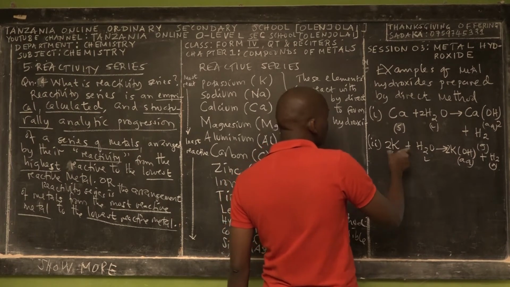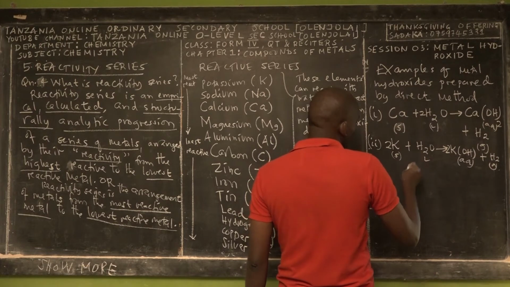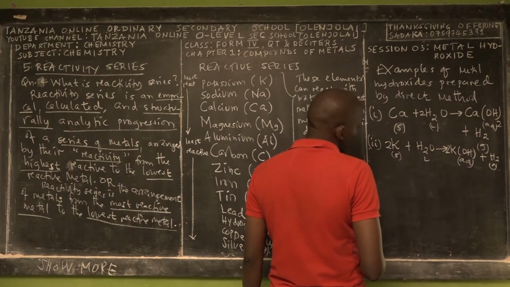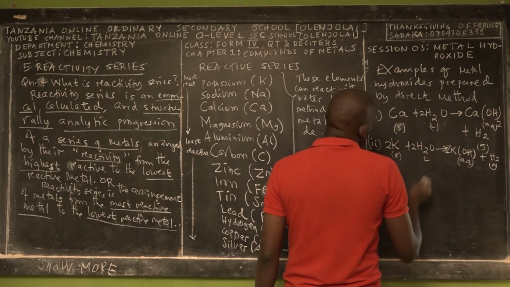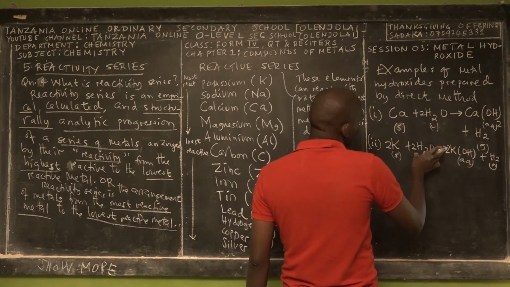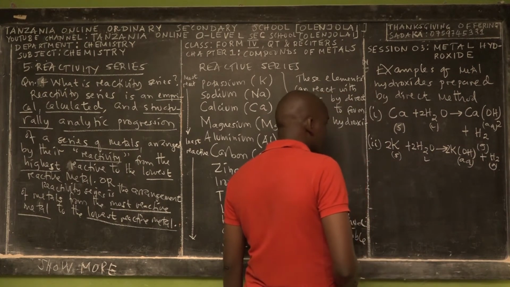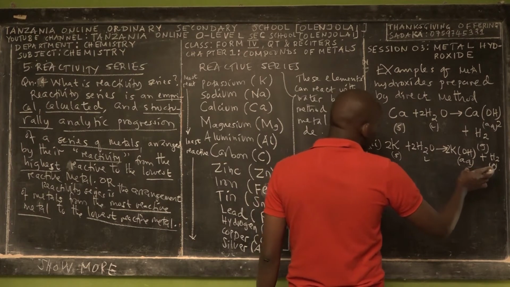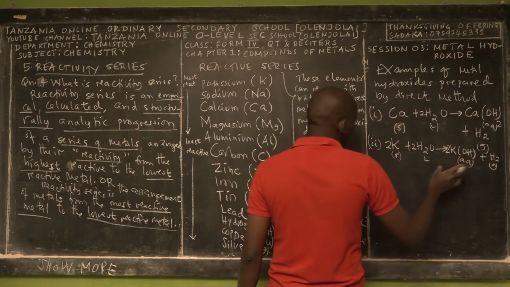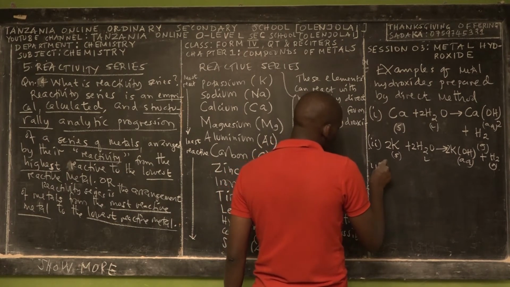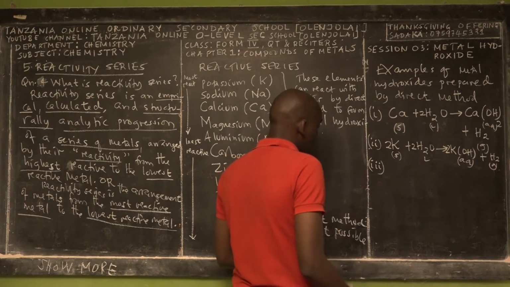So you have 2 atoms of potassium, 2 atoms of potassium. Also here we have to balance by 2. So you have 4 atoms of hydrogen, and here we have 4 atoms of hydrogen, and then we have 2 atoms of oxygen, and then we have 2 atoms of oxygen. So this is potassium hydroxide prepared by direct method.